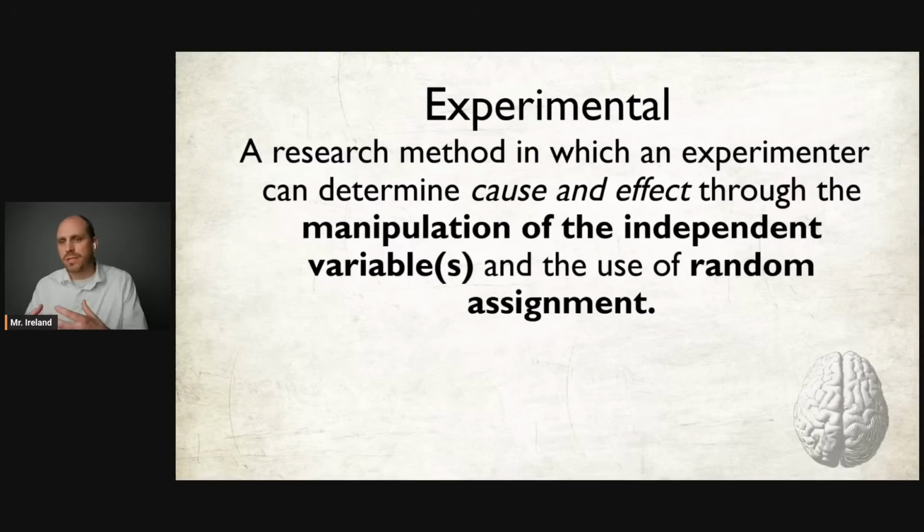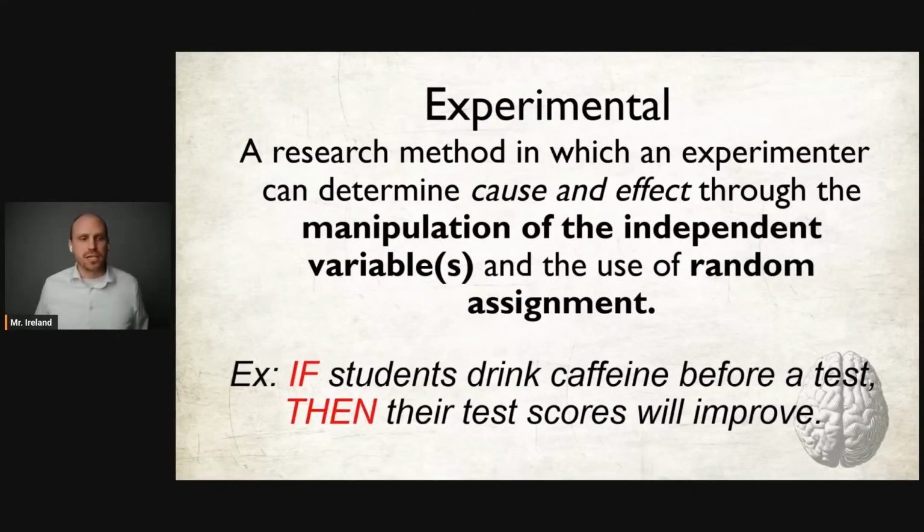The experimental group is going to get some sort of treatment or get the manipulated variable, and the control group, on the other hand, is going to get the placebo or not receive the treatment. And so what can happen is when you have two groups, you can make a comparison to see if what you're studying has any effect.